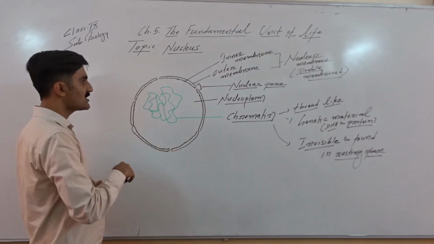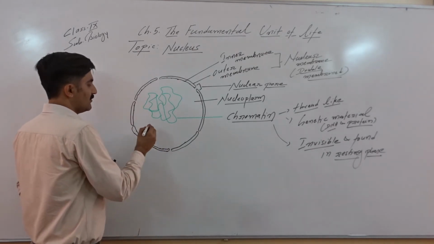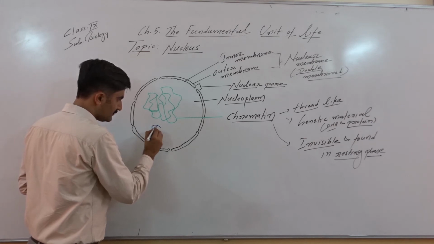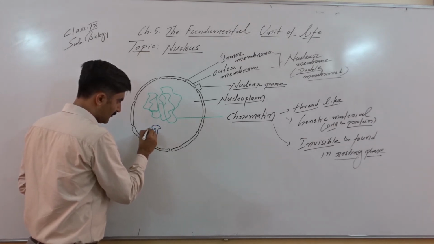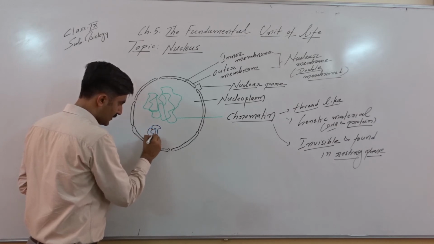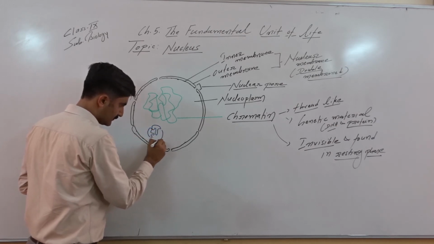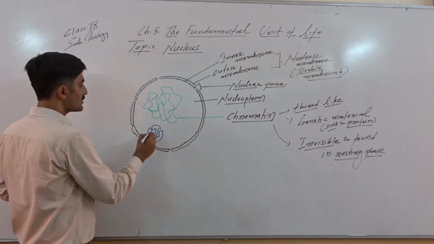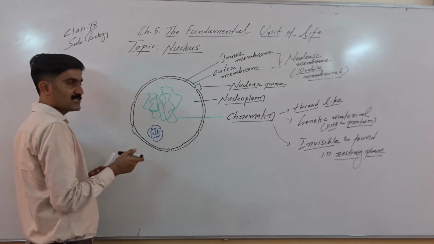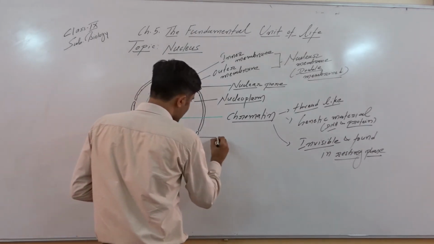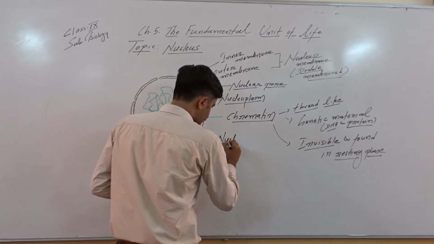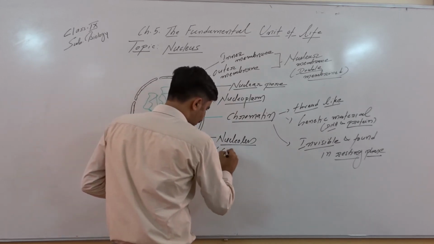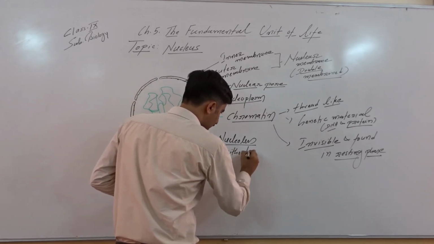Okay, next structure, which is not bound by a membrane, but a very spherical structure present within the nucleus. Okay, so this structure is called the nucleolus. Please remember, this is called the nucleolus. Without a membrane, it does not have a membrane.